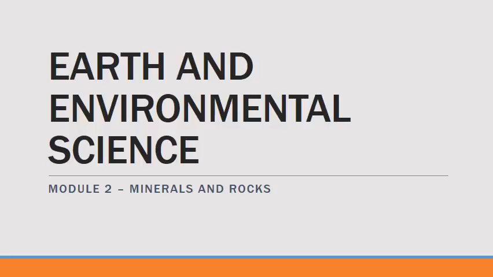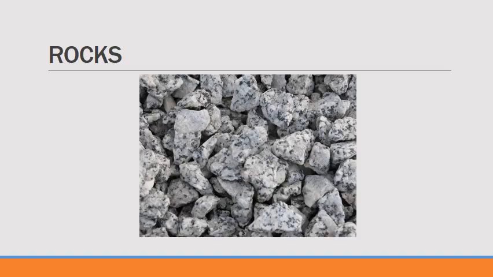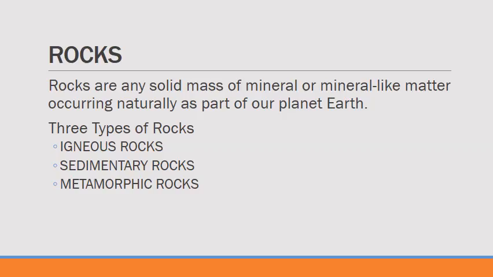From the previous video, we have learned about minerals, and how we classify them. In this video, we will examine rocks. Rocks have been formed through different processes. They are almost everywhere on the planet. Rocks, generally, are defined as any solid mass of mineral occurring naturally on the planet. There are three types of rocks: igneous rocks, sedimentary rocks, metamorphic rocks.